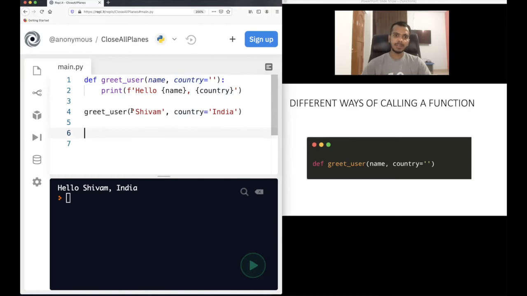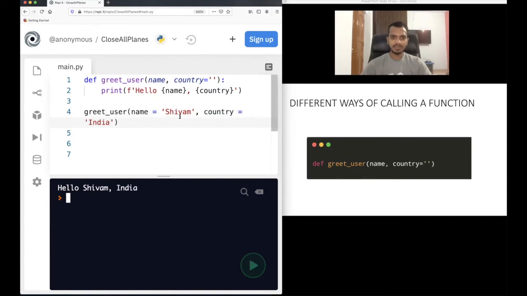What are the other ways of printing? Let's say we use name equal to Shivam. We are not using country. This is another way, where we are now using keyword arguments. Name equal to Shivam. "Hello Shivam" again got printed. You can again do country equal to India. This is another way. I'm just saying there are multiple ways.